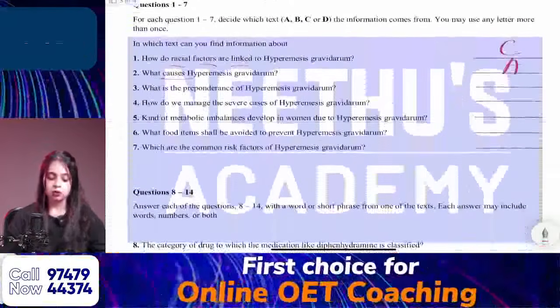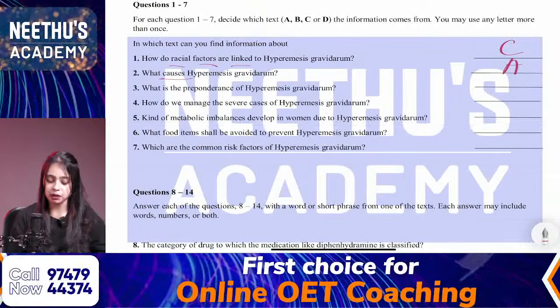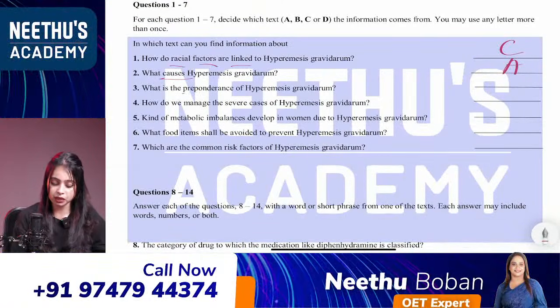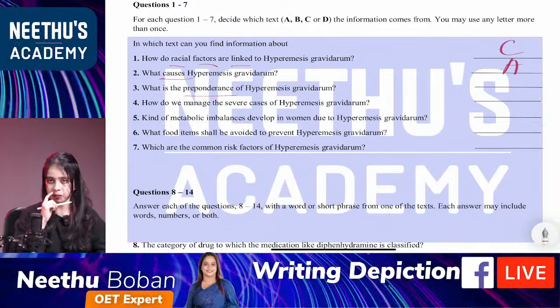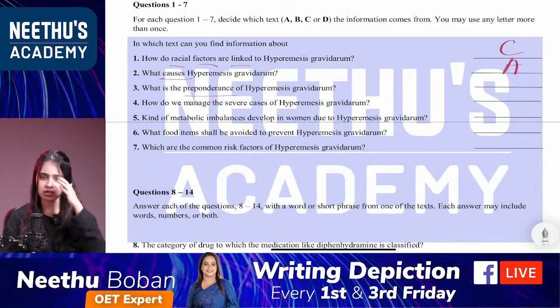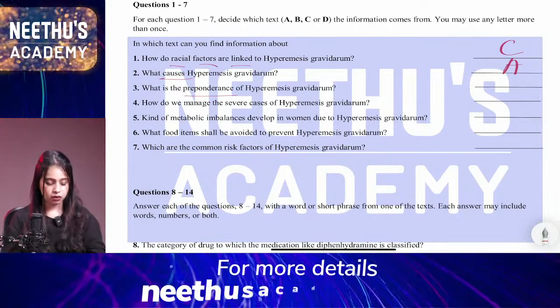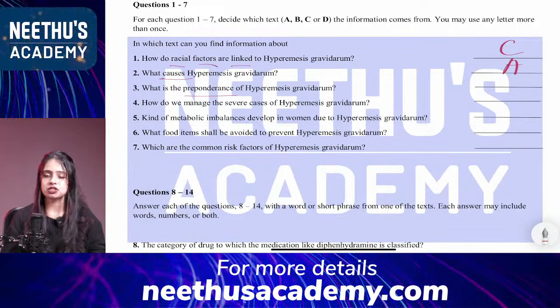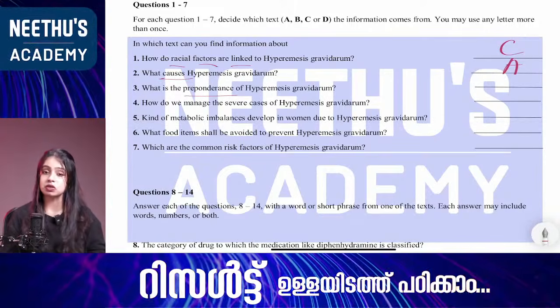And the third one: what is the preponderance of hyperemesis gravidarum? My keyword is preponderance, which means prevalence, the spread of the condition, common. Okay, so the second question is from text A. Very good. So what about the third one?